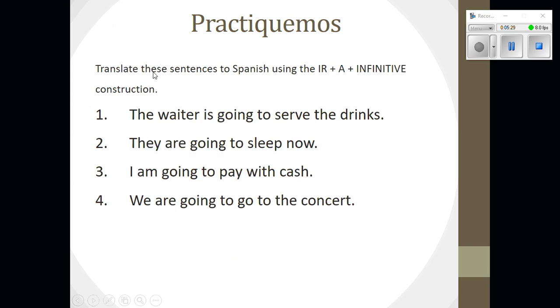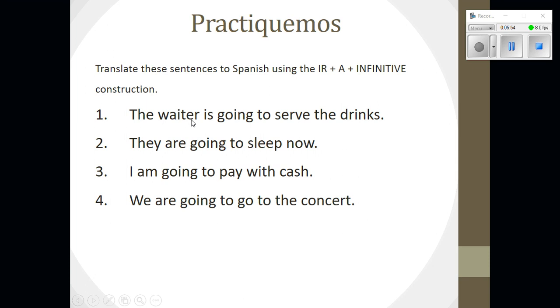All right, so for the last part, it says translate these sentences to Spanish using the ir plus a plus infinitive construction. We'll do the first one together. All right, the waiter, it doesn't indicate if it's male or female, so usually I go masculine when I don't know for sure, but you could use either. So for the waiter here, we could use el mesero or el camarero. Is going to serve, that's where we come up with the ir a infinitive construction.